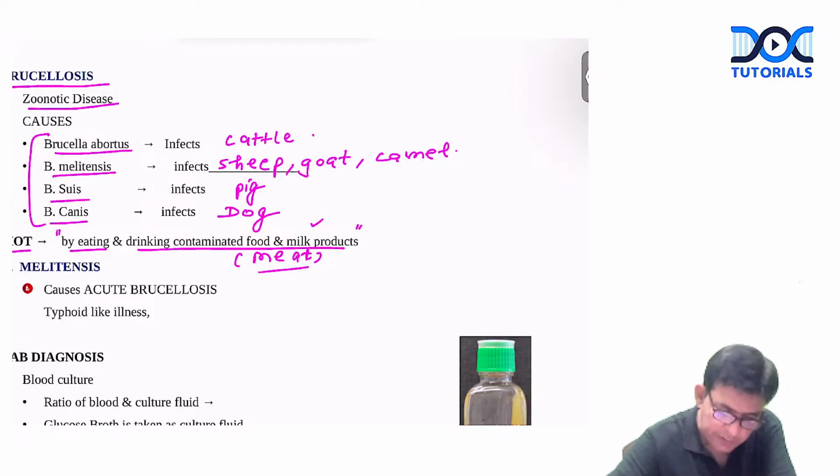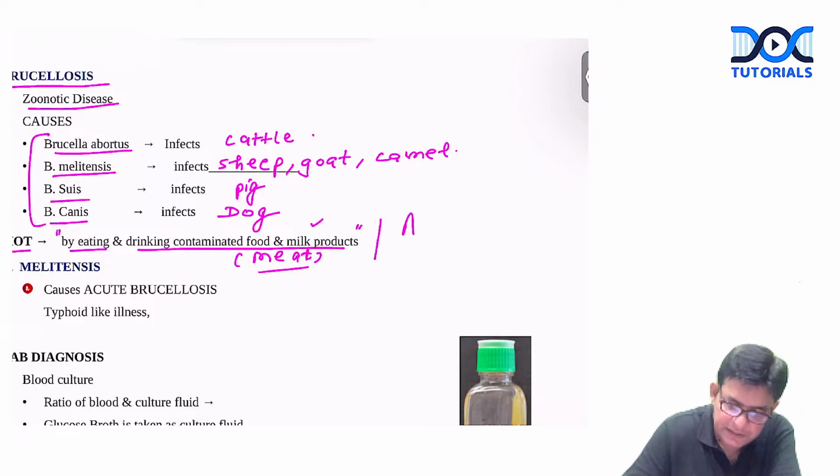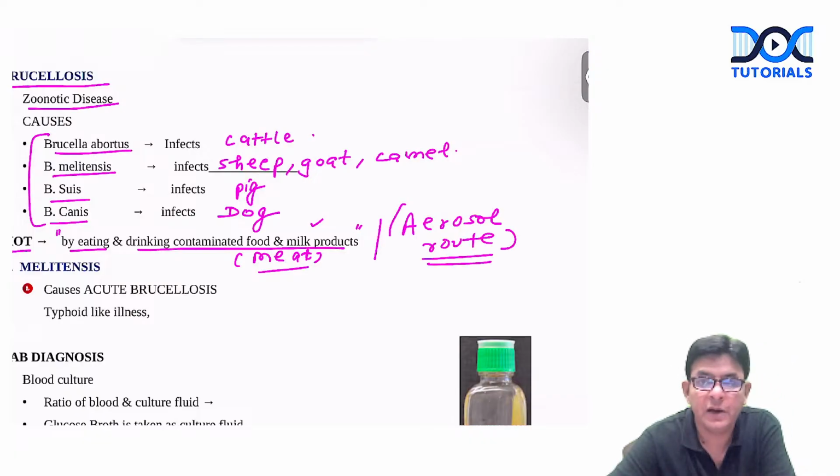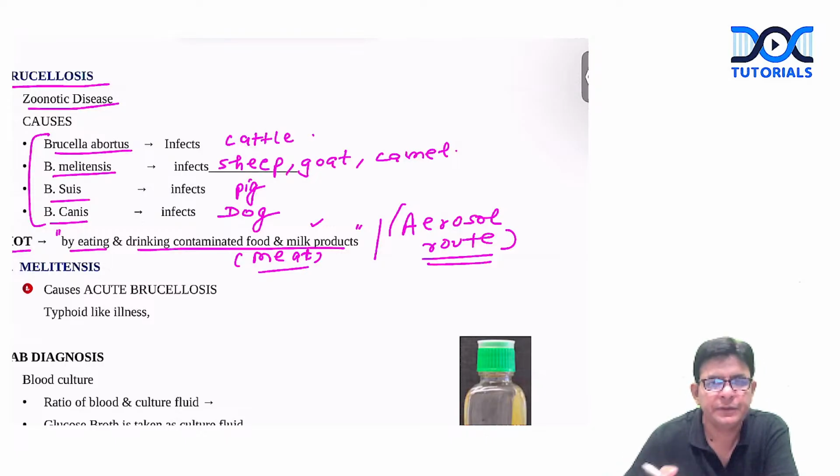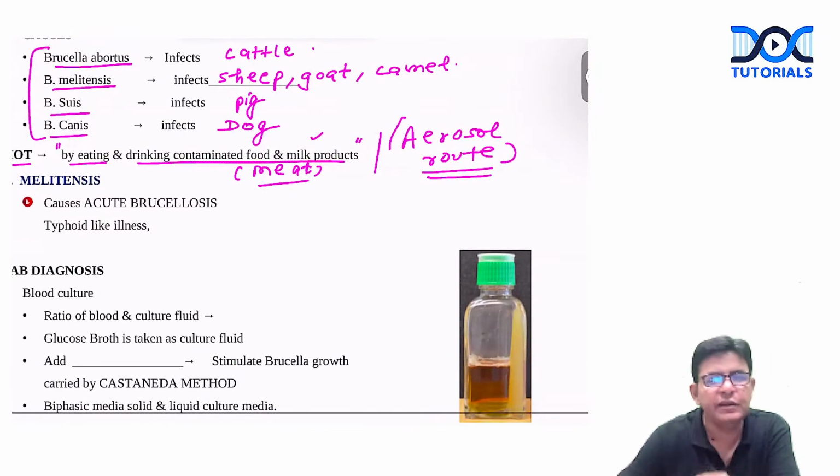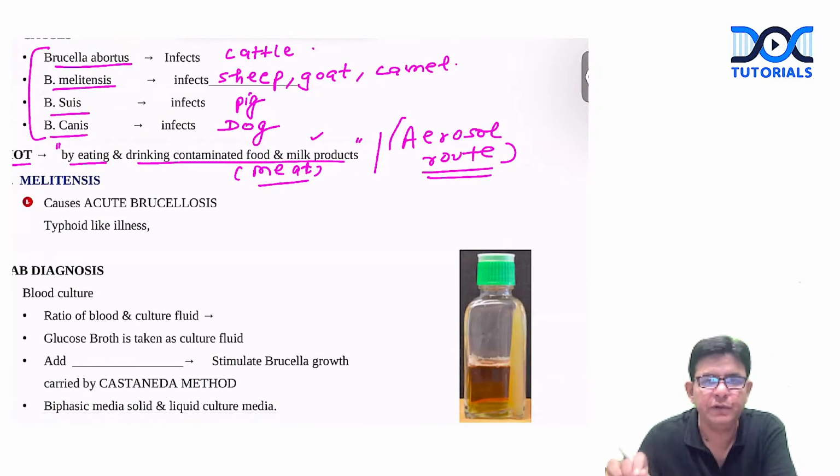Another way is the aerosol route. So that is the mode of transmission from animals to humans, and that's why you call it a zoonotic infection.